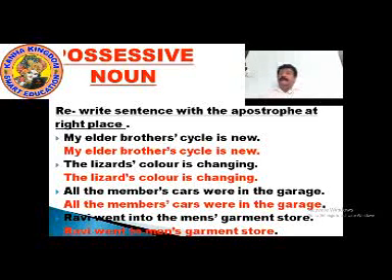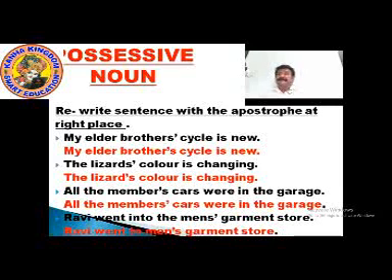Ravi went into the men's, men apostrophe s, garment store. The answer is: Ravi went to the men's garment store. Correct.